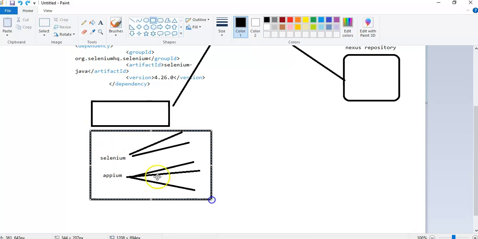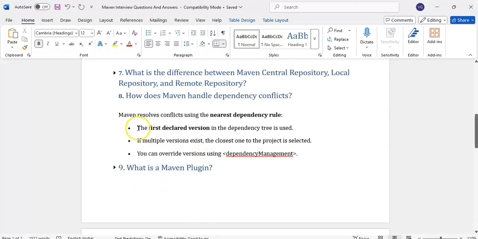Now this is one version. Selenium has different versions, Appium has different versions, so we get a conflict here. Which version to take, when both have the same jar files but different versions? That depends on the first declared version in the dependency tree, or if multiple versions exist, the closest one to the project is selected.